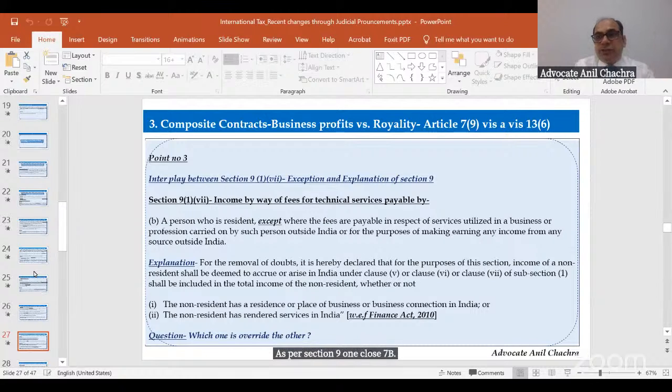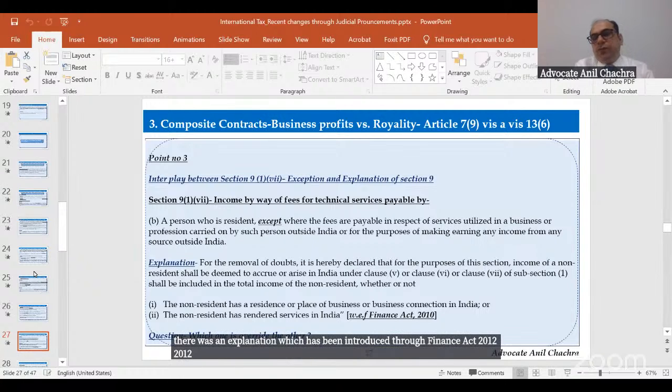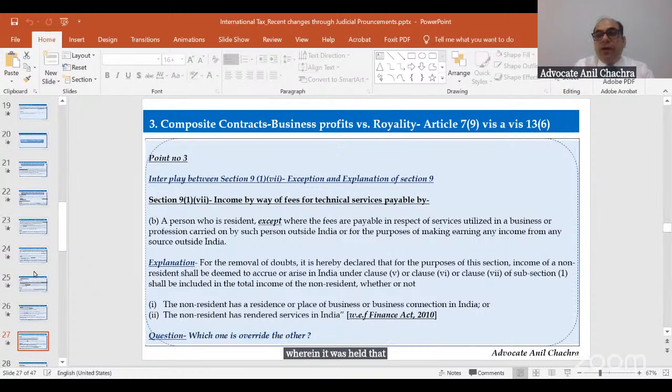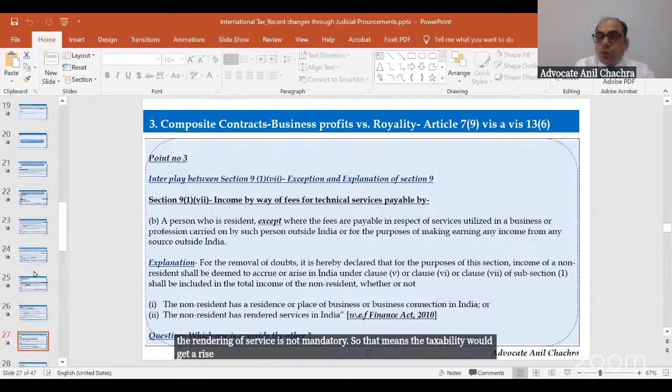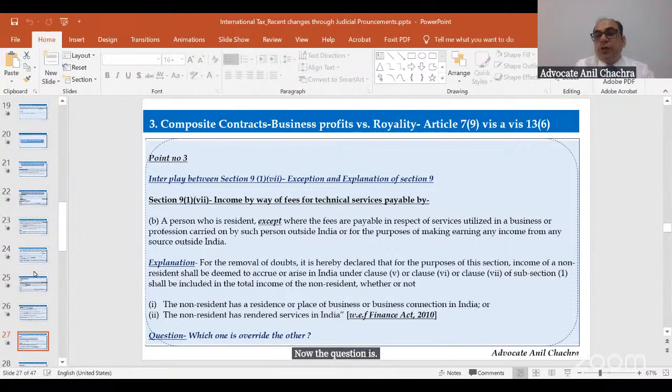There was an explanation introduced through the Finance Act 2012, wherein it was held that the rendering of services would not be mandatory in India. So in that case as well, the rendering of services is not mandatory, which means taxability would arise. Now the question is, which one overrides the other?